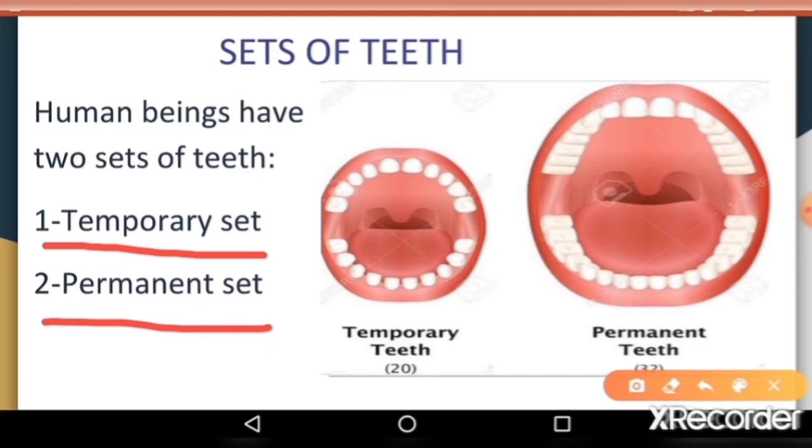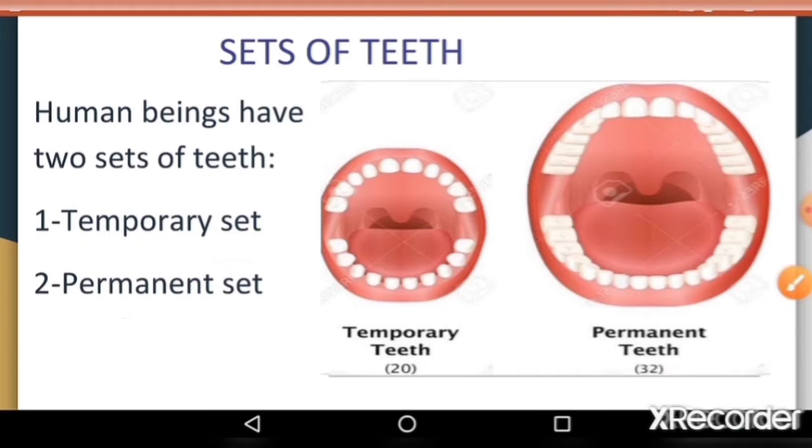Many of us may have asked any elder the question, why are my teeth falling? But have you ever wondered what is the difference between milk teeth and permanent teeth?